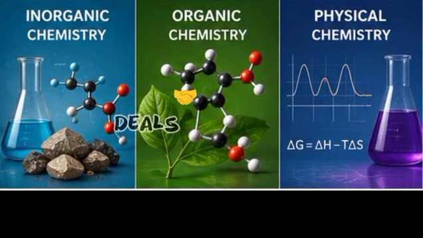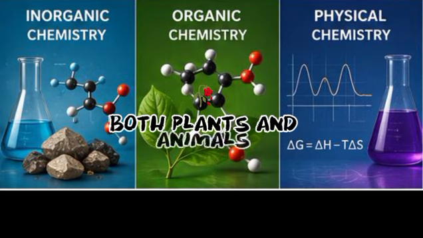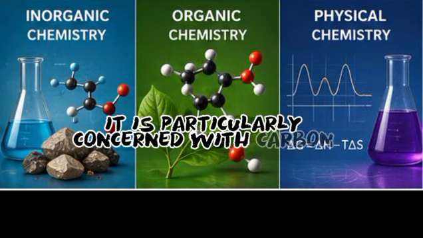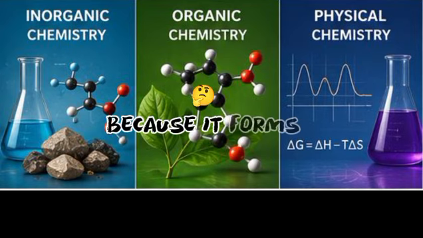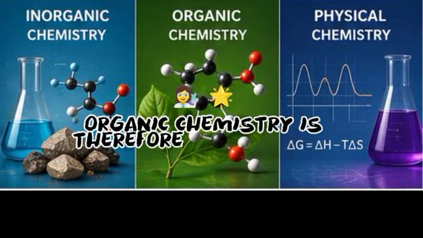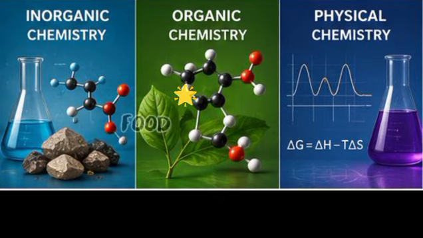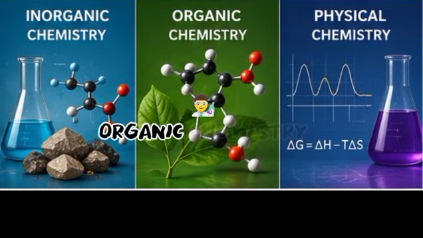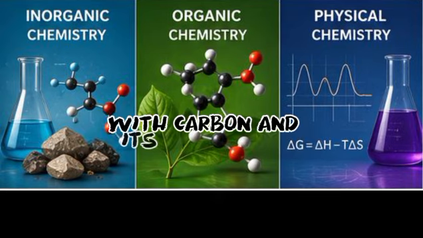Organic chemistry. The second branch is organic chemistry. Organic chemistry deals with the study of matter found in living things, both plants and animals. It is particularly concerned with carbon and its compounds. Carbon is a very important element because it forms a very large number of compounds. Organic chemistry is therefore important in areas such as medicine, petroleum, plastics, food, and many other industries. So, when you hear the term organic chemistry, remember that it is strongly associated with carbon and its compounds.